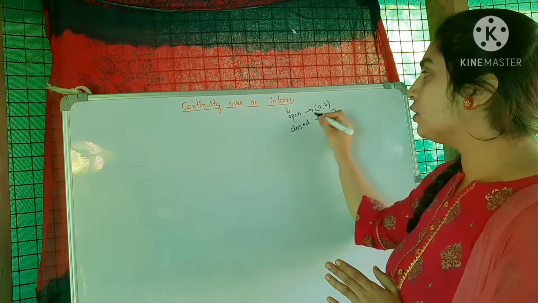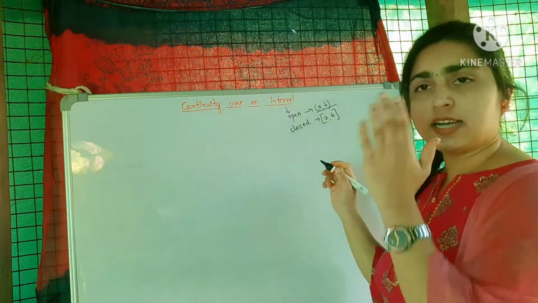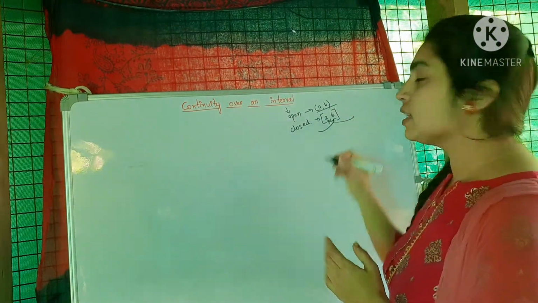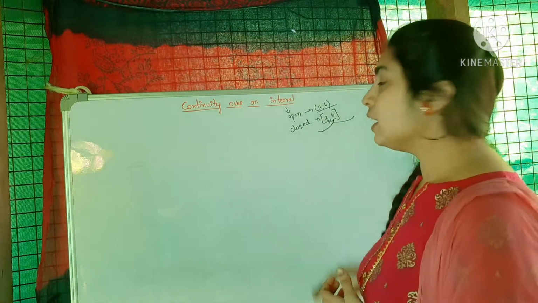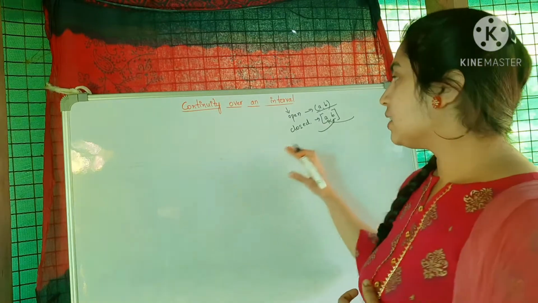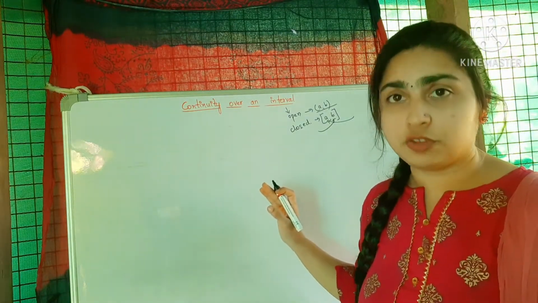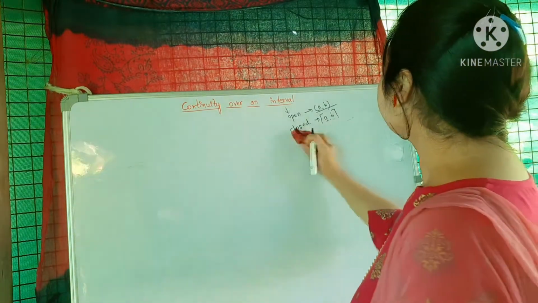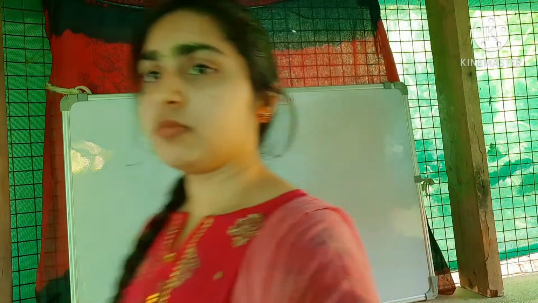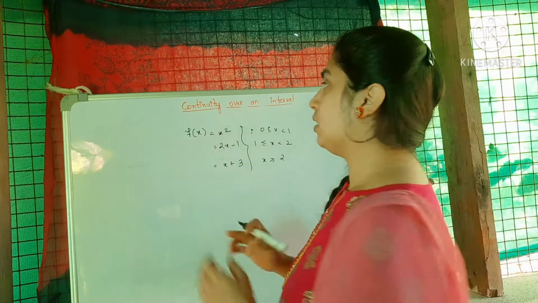It should be continuous in the interval (a, b), and I also said that at a it should be continuous from the right, and at b it should be continuous from the left. Then we took two graphs and I explained what happens at every point, where it will be continuous, and in which interval it will be discontinuous. We'll consider one more example for continuity.